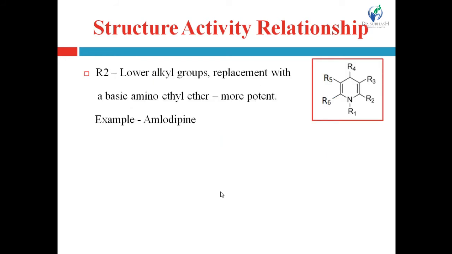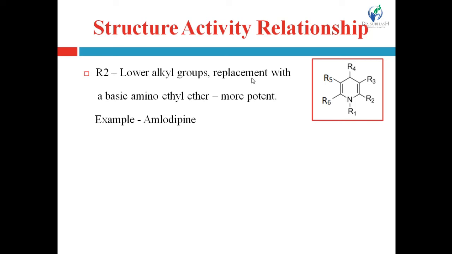Next one, R2. Here R6 is one ortho position, R2 is the second ortho position to the nitrogen atom. So R6 should be lower alkyl group, especially methyl group, for the optimum activity. Now R2 also should be lower alkyl group. Replacement of this R2 group with a basic amino ethyl side chain renders the molecule more potent, producing the molecule with more potency.